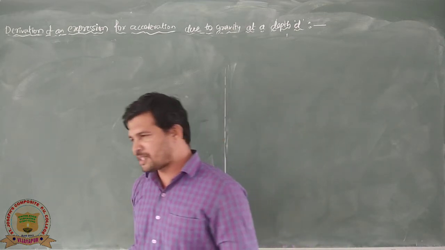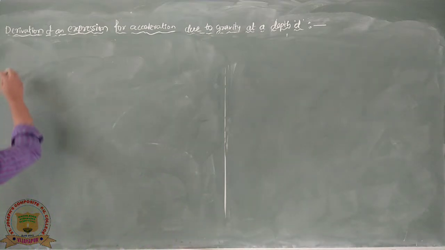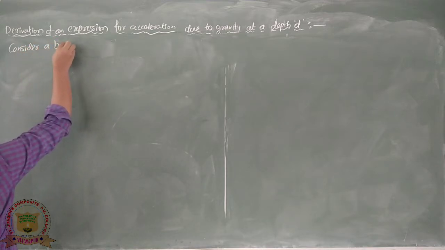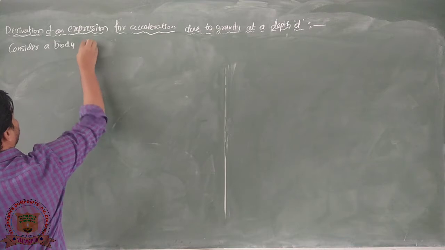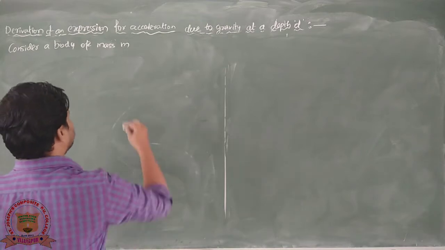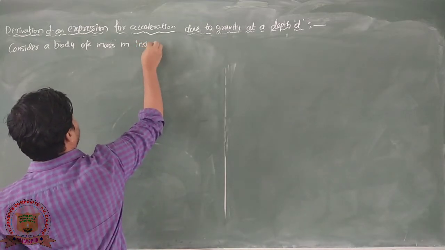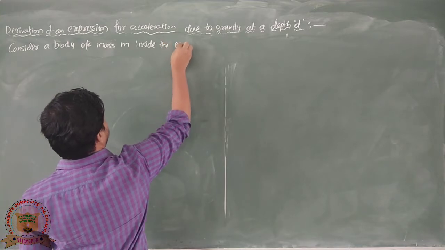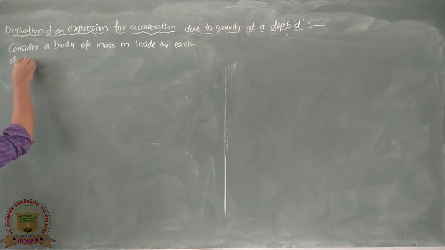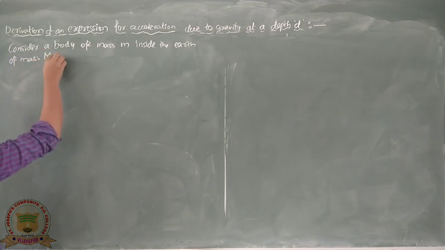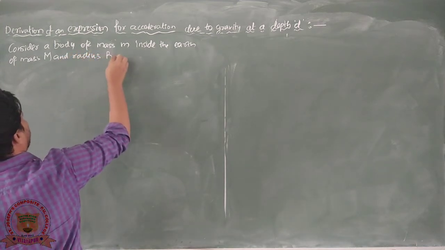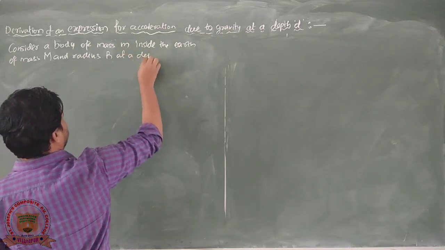To derive this expression, first let us consider a body of mass m inside the earth, of mass capital M and radius capital R, at a depth d.